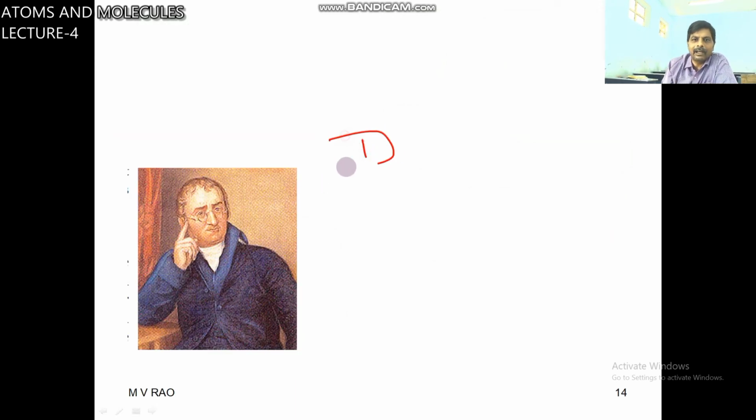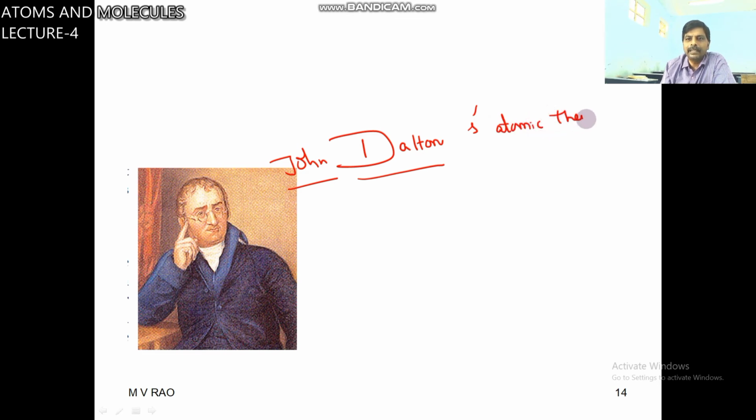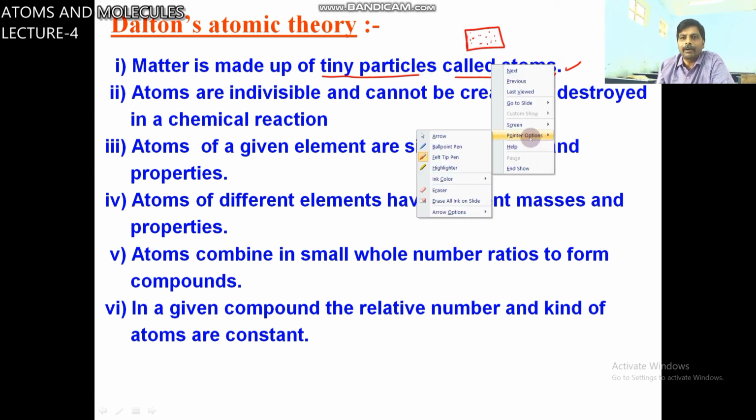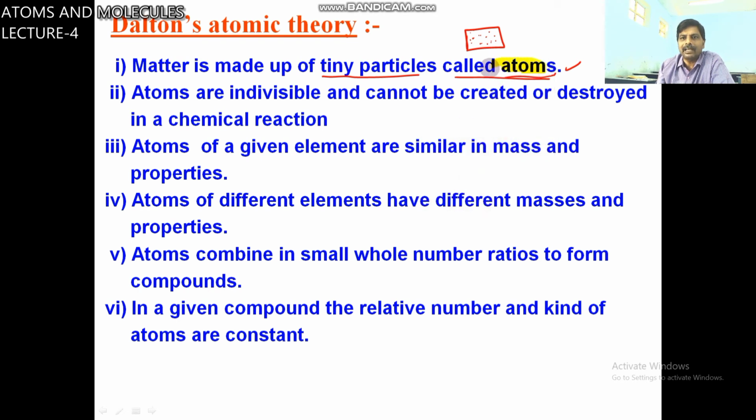Next one, John Dalton's atomic theory. Here some postulates are there. First one, matter is made up of tiny particles called atoms. You take any matter, solid or liquid or gas, it contains very small particles called atoms.